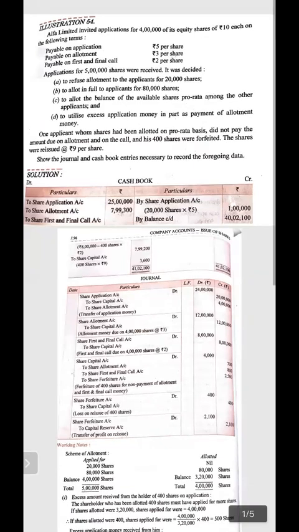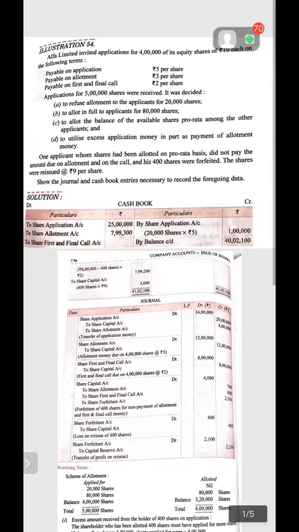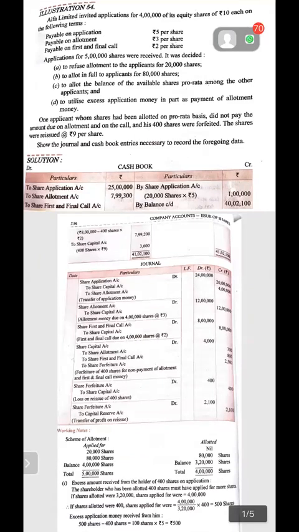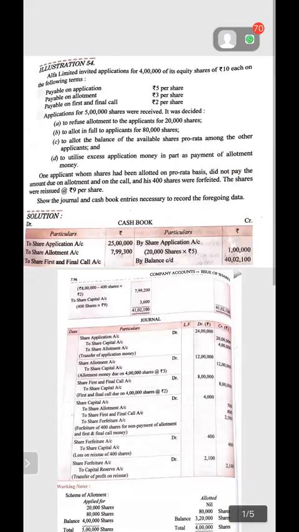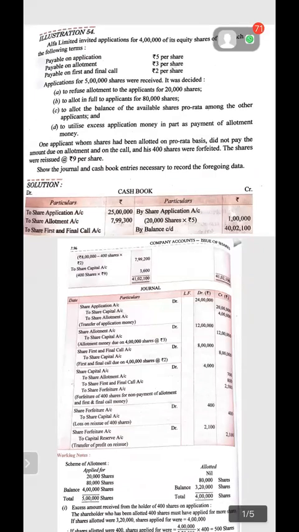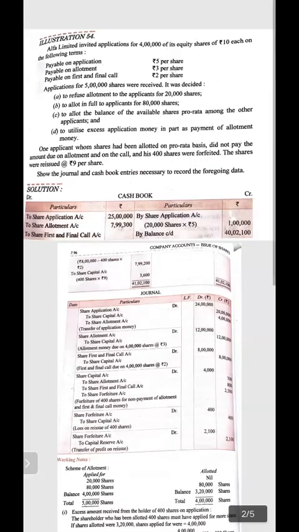And from the examination point of view, it is the most important topic because you get an 8-mark question with internal choice. I'm repeating once again, you will get the 8-mark question out of this topic with internal choice, meaning in the choice you also find the same type of question from the same topic. So it is very important from the examination point of view.